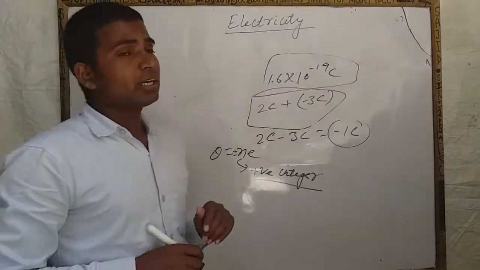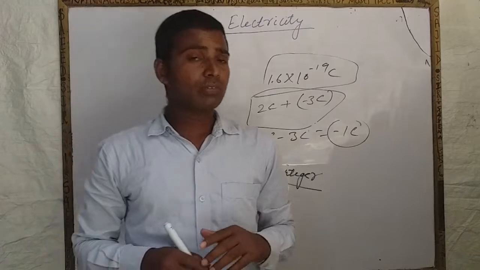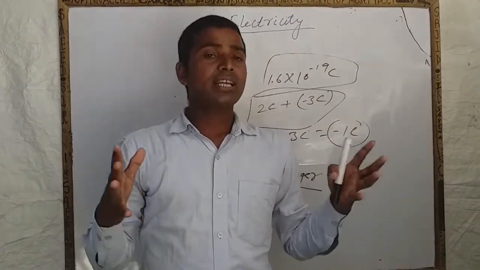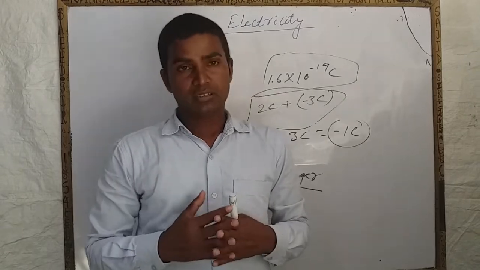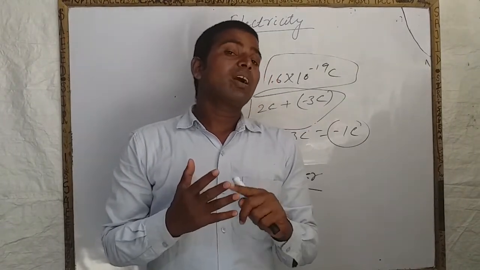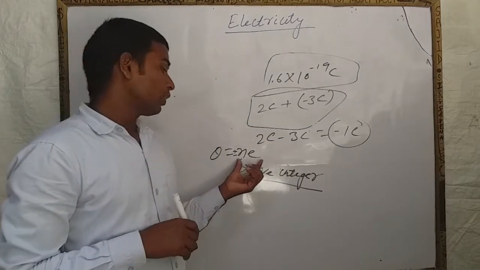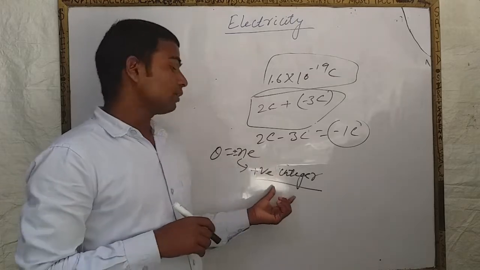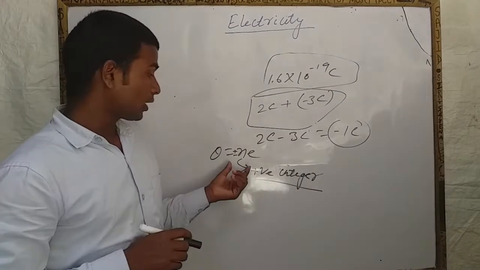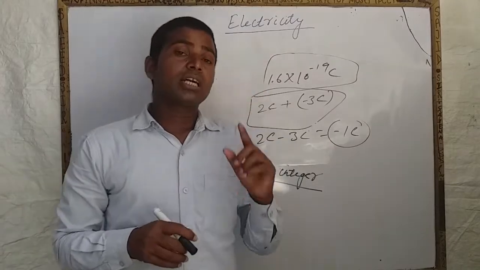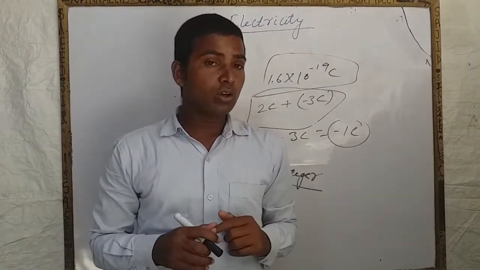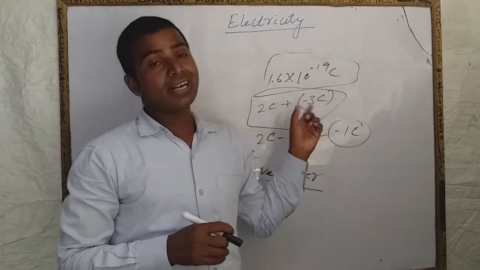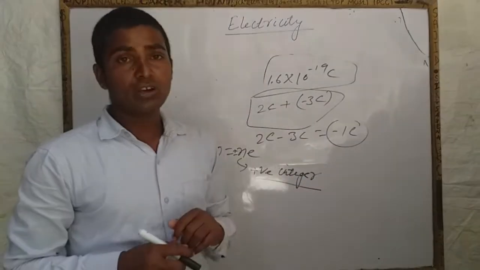So these all are the properties of charge. What are the properties of electric charge? Electric charge is additive in nature, means electric charge can be added algebraically. Electric charge is quantized, that is Q is equal to N e, N being a positive integer 1, 2, 3, 4, 5, 6. Electric charge does not depend on speed or velocity. Like charges repel each other and unlike charges attract each other. These are the important properties of charge.